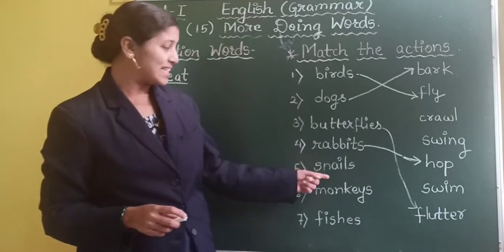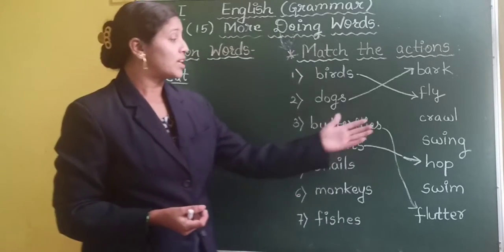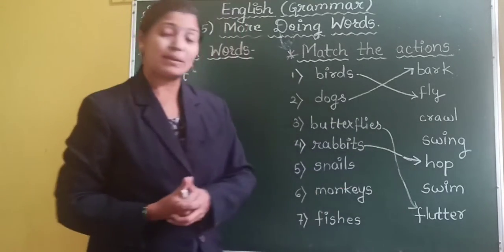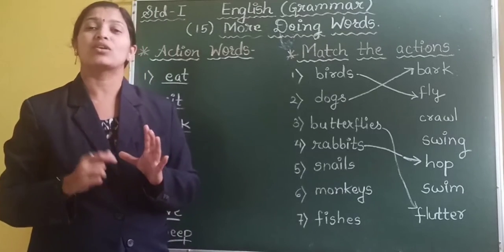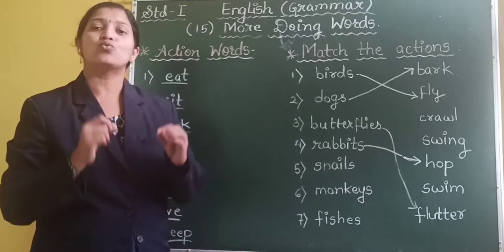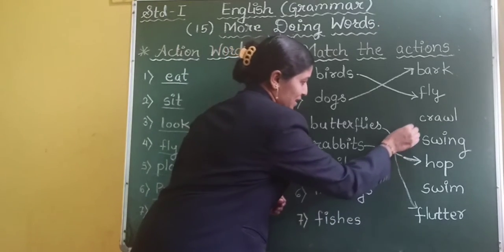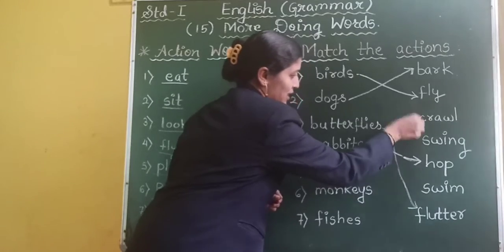The next is the snails. Yes, what do the snails do? They crawl, they swing or they swim? The snails crawl. Crawl means to move slowly. Snails move very slowly. So the snails is matched with the word crawl.